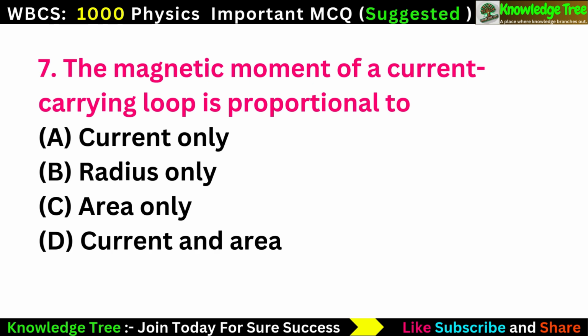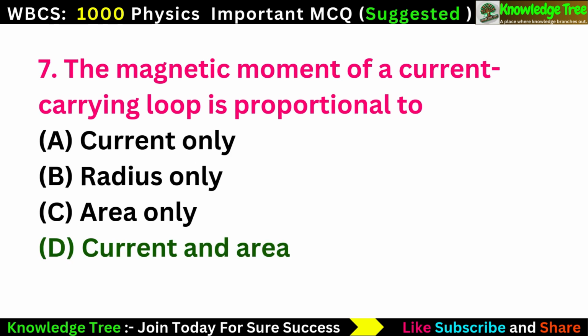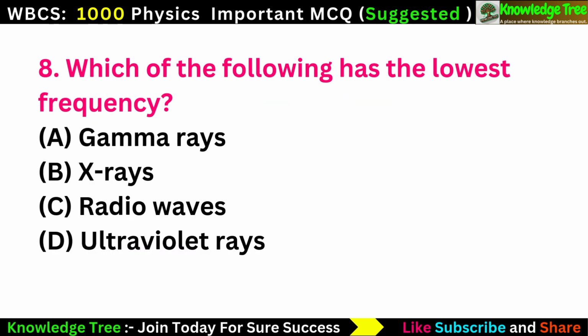Question number 7. The magnetic moment of a current-carrying loop is proportional to option A, current only, option B, radius only, option C, area only, option D, current and area. The correct answer is option D, current and area. Next question.